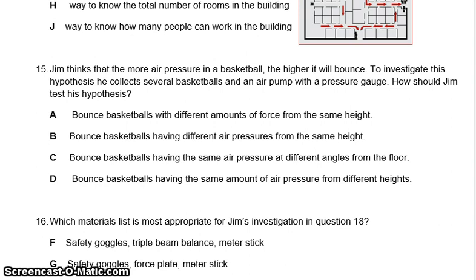15. Jim thinks that the more air pressure in a basketball, the higher it will bounce. To investigate the hypothesis, he collects several basketballs and an air pump with a pressure gauge. How should Jim test this hypothesis? A. Bounce basketballs with different amounts of force from the same height. B. Bounce basketballs having different air pressures from the same height. C. Bounce basketballs having the same air pressure at different angles from the floor. Or D. Bounce basketballs having the same amount of air pressure from different heights.